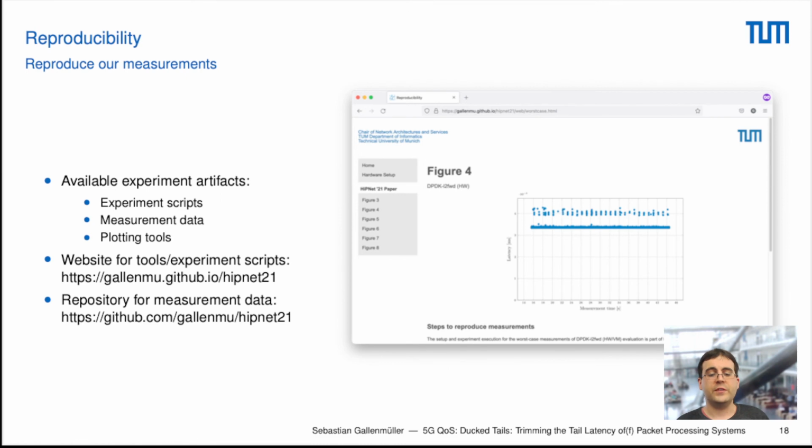Just as a remark, our entire measurement artifacts are publicly available. Here you can see that we provide the experiment scripts, the measurement data, and the plotting scripts as well. The tools and the experiment scripts are explained on a website that you can see on the right. And the entire measurement data that we used to create our graphs in the paper and the presentation is available in a GitHub repository at this link.